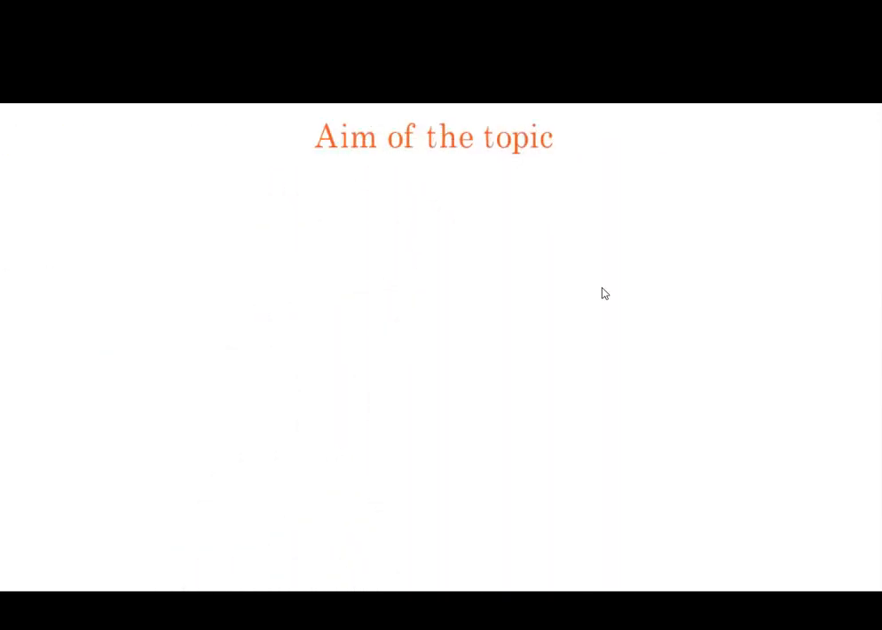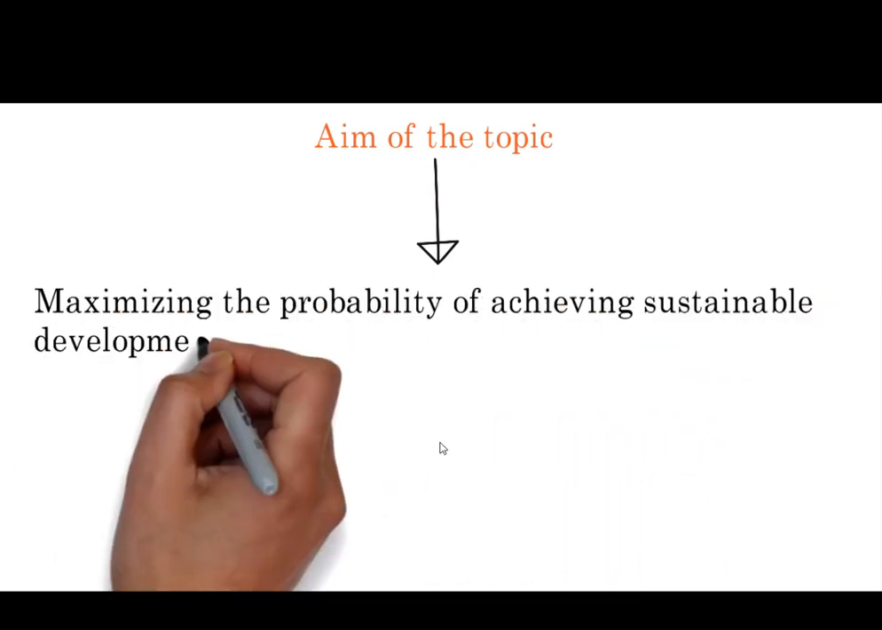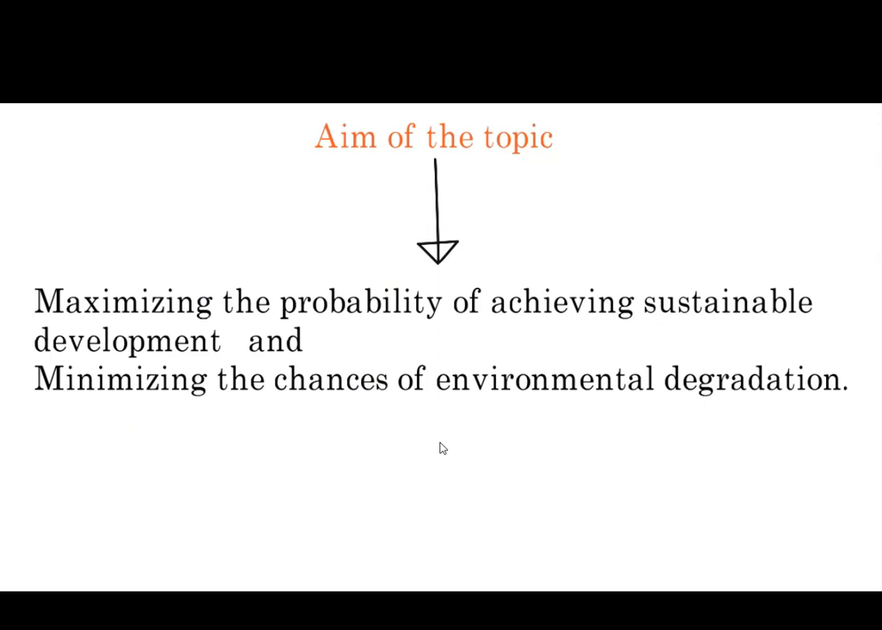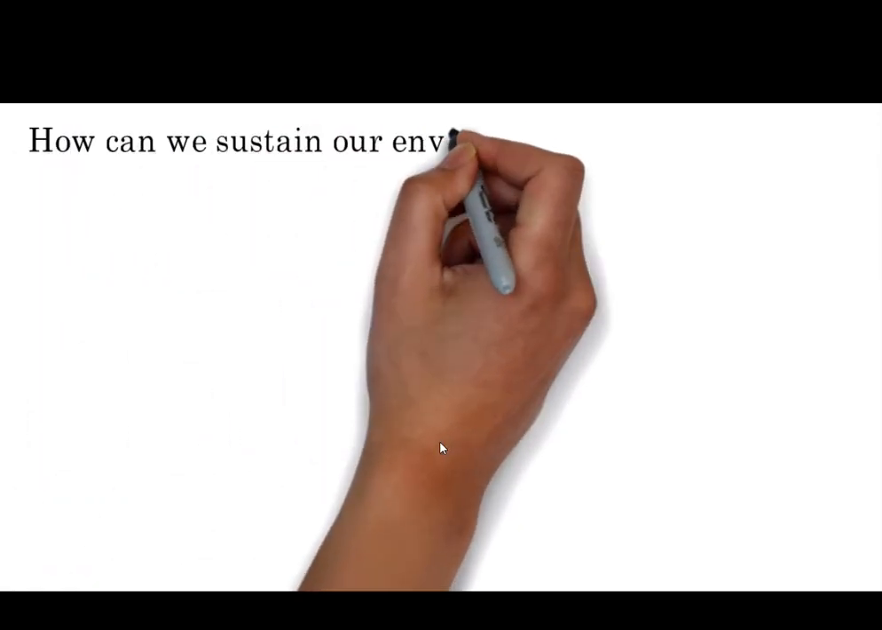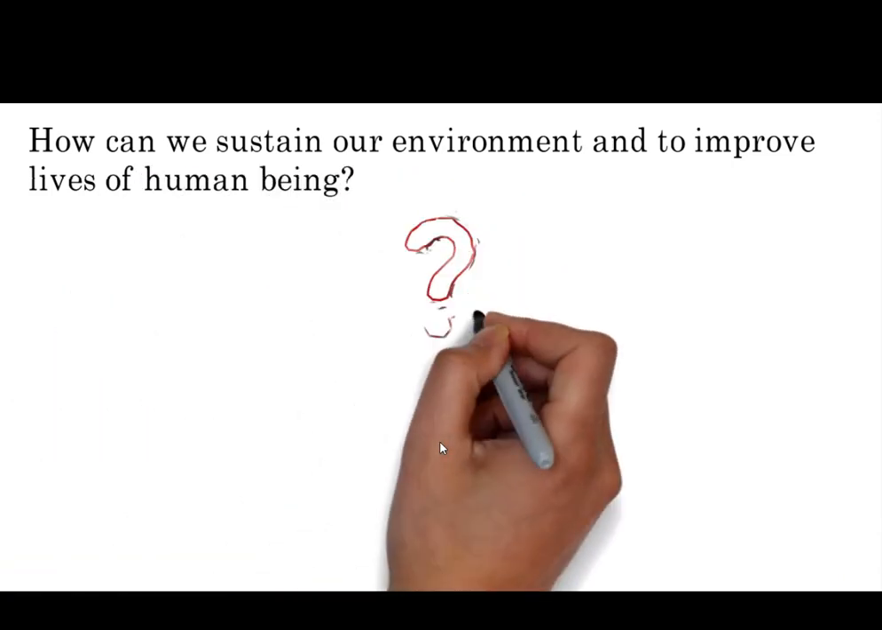Let's see what the aim of the topic is. The aim of the topic is maximizing the probability of achieving sustainable development and minimizing the chances of environmental degradation in our environment. How can we attain a sustainable environment?